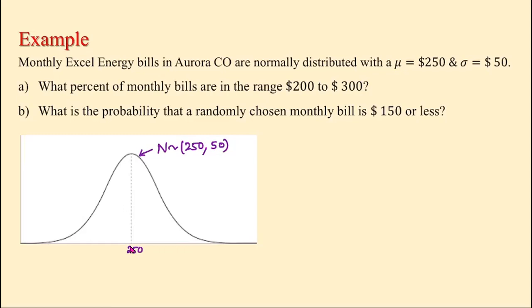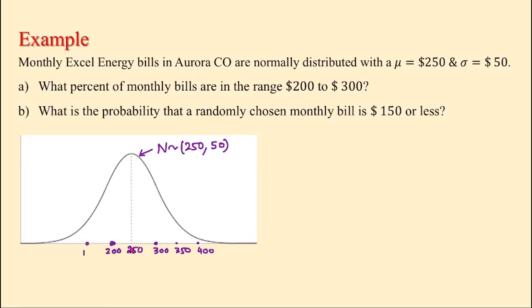When we go one standard deviation up, it will be 250 plus 50. That is 300. Two standard deviations up, that will be 350. Three standard deviations up, that will be 400.